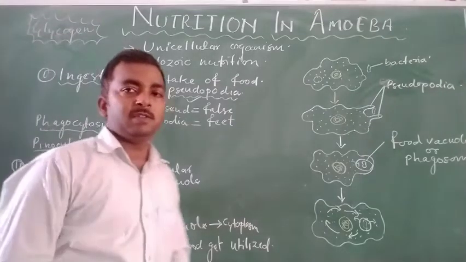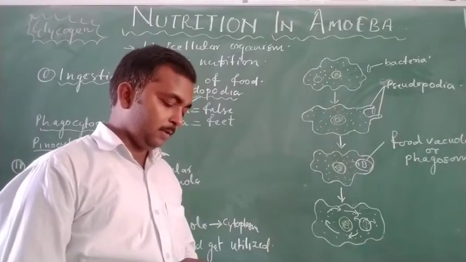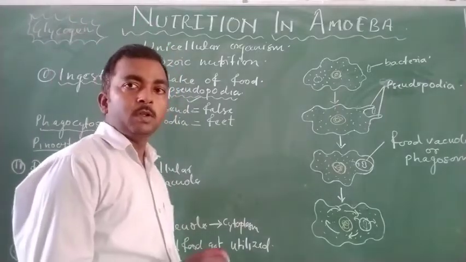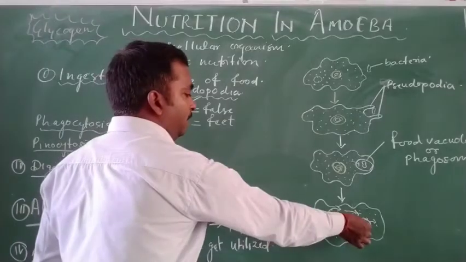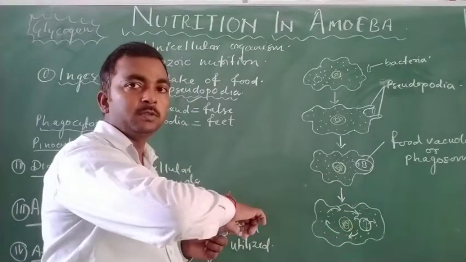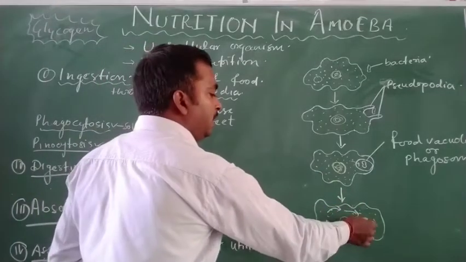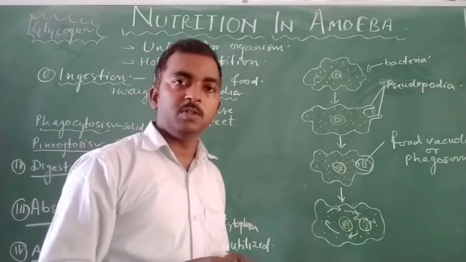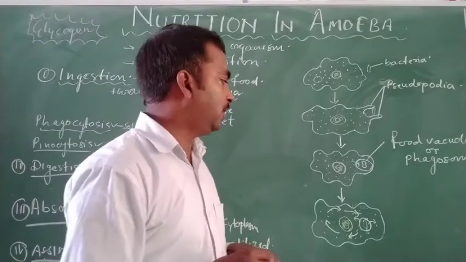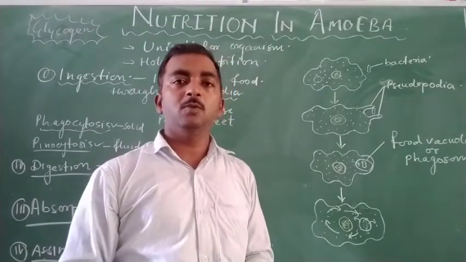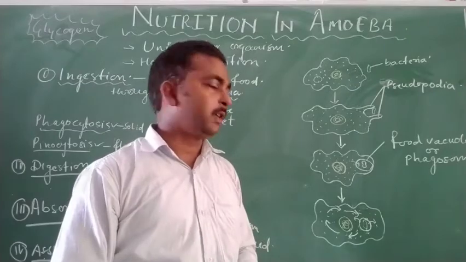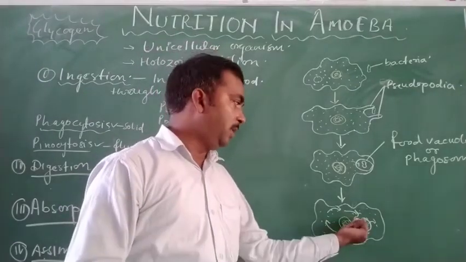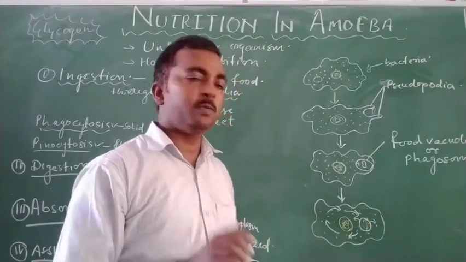Then the last step is egestion. That means after absorption of digested food, some part of food inside the food vacuole remains undigested, meaning it is not digested or it does not have nutrients, so it will not be digested. So that will remain in the food vacuole as a waste product.